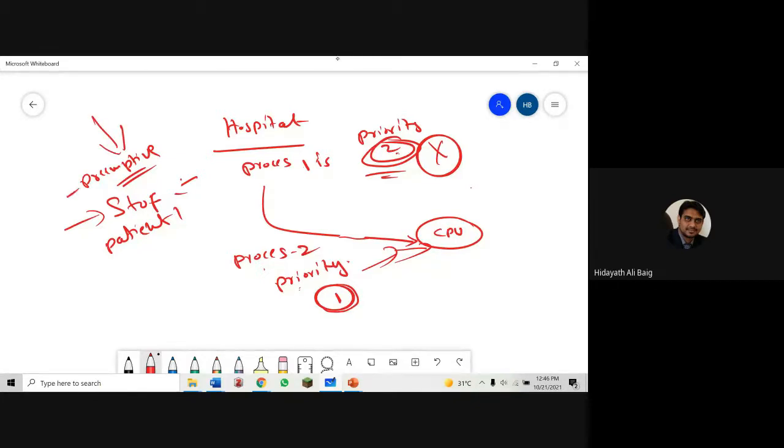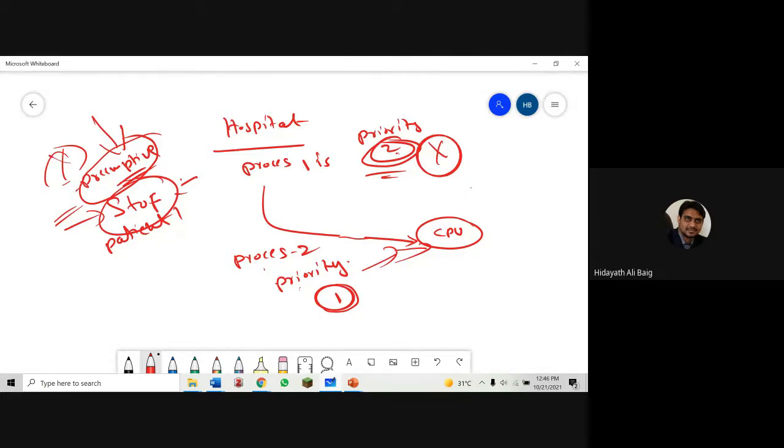We look for the priority, and because this is a preemptive algorithm, we can stop the process. If it is a non-preemptive algorithm, we cannot stop the process. But since they have given in the question or the method that the algorithms are of 2 types, please remember when you get the question, look for this. Whether the question is preemptive or non-preemptive. If it is non-preemptive, we need not stop. We will continue the process. But if the question is preemptive, we have to stop the process.